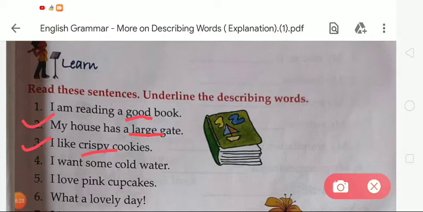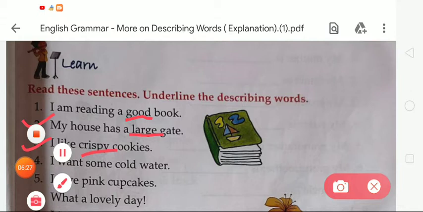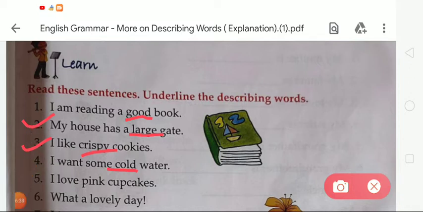Now the fourth, in number 4, there is a sentence: I want some cold water. So here the given describing word is cold. So we have to underline the word cold. Okay. In number 4, we have underlined the word cold.